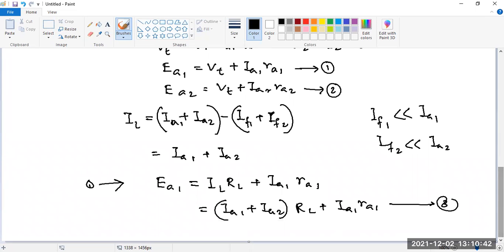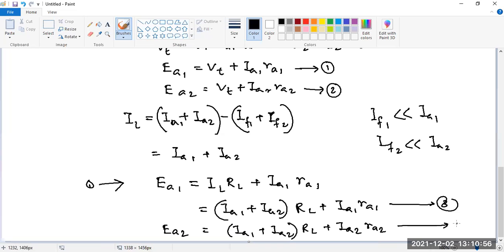Similarly we can also represent EA2. Is it okay?